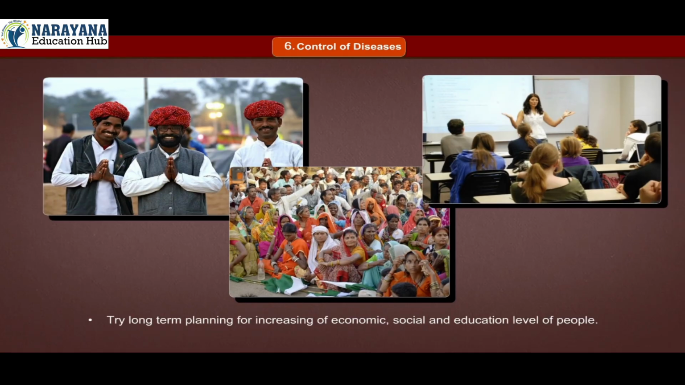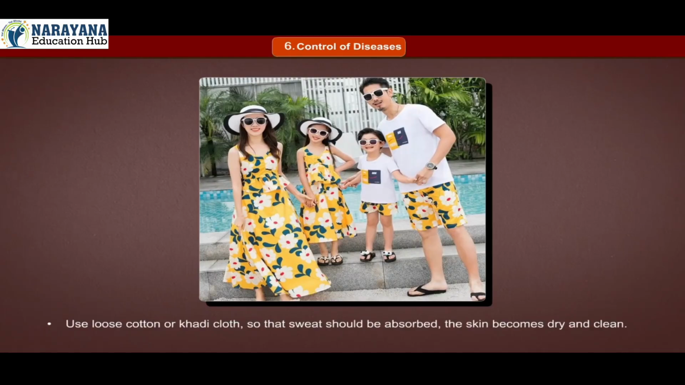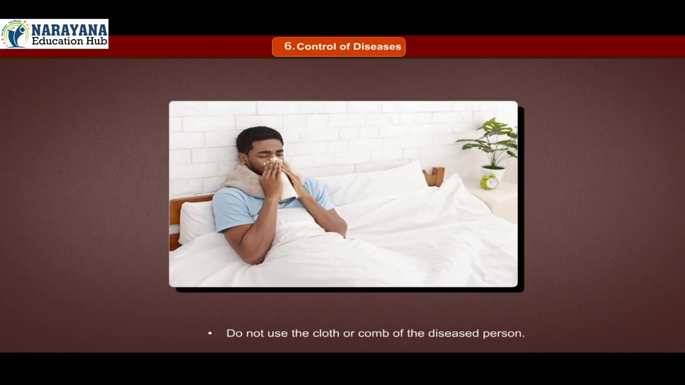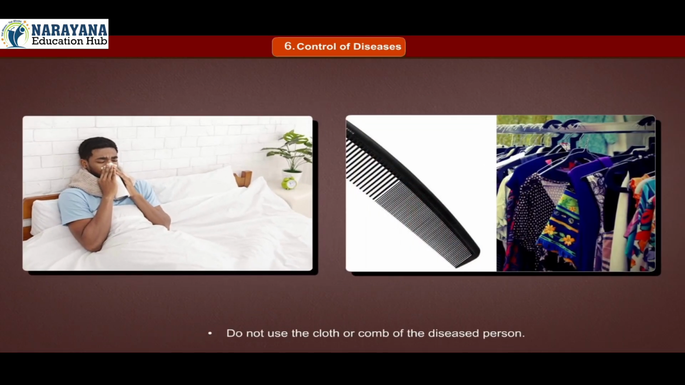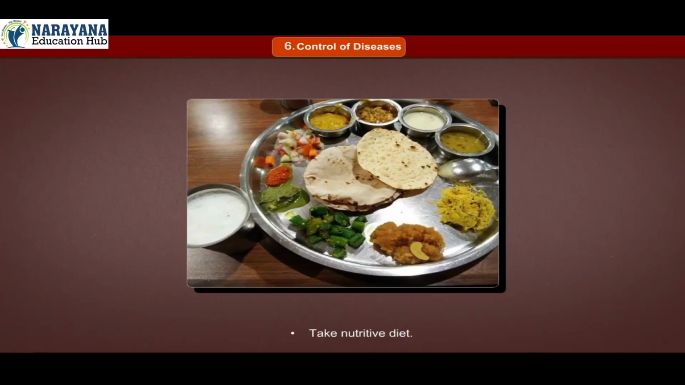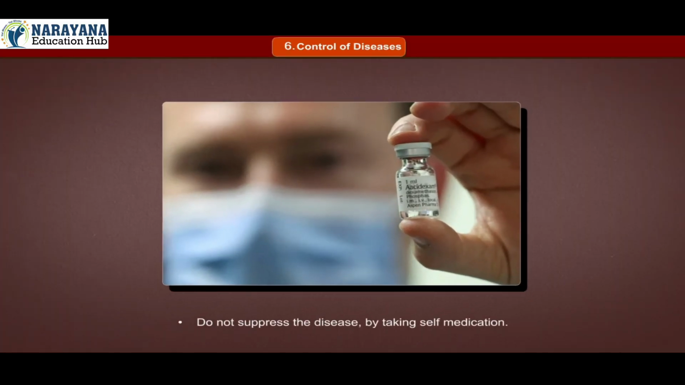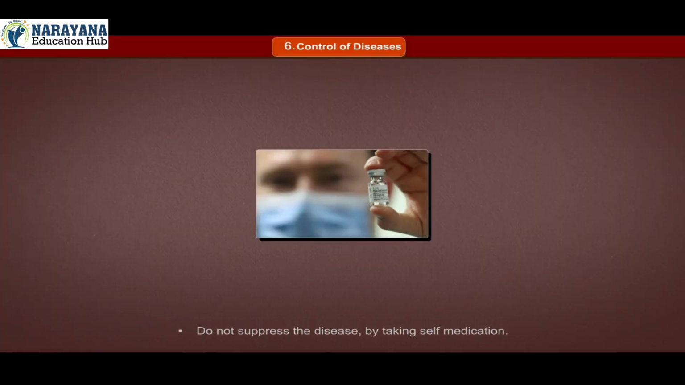Try long-term planning for increasing the economic, social and education level of people. Use loose cotton or khadi cloth so that sweat is absorbed. The skin becomes dry and clean. Do not use the cloth or comb of a deceased person. Take a nutritive diet. Do not suppress the disease by taking self-medication.